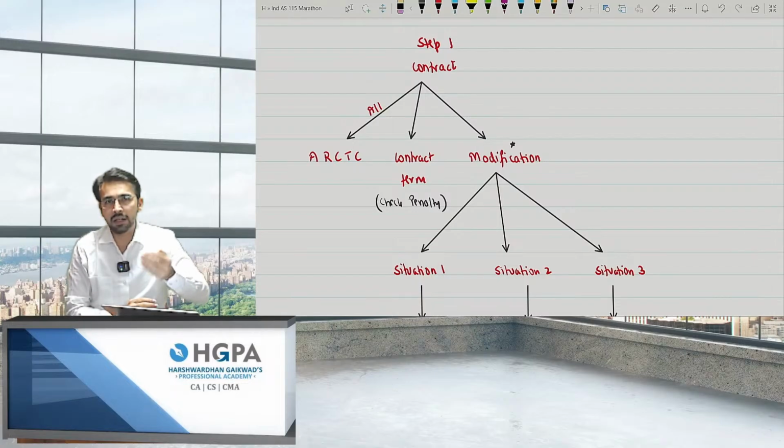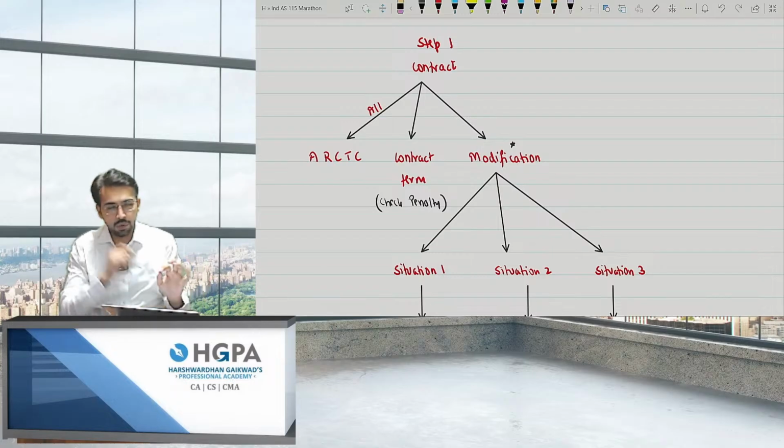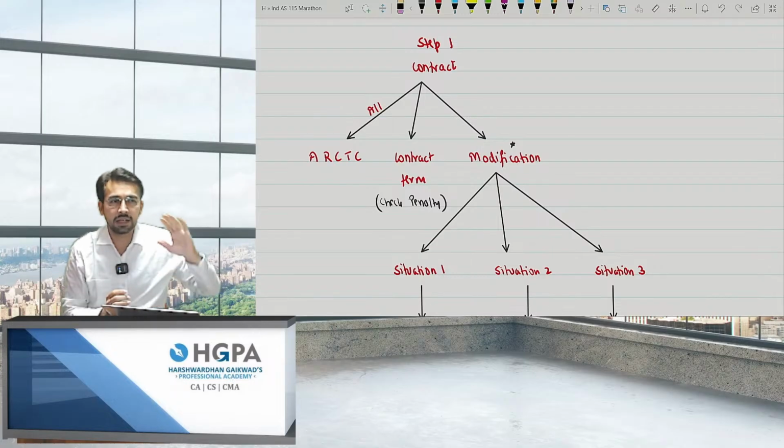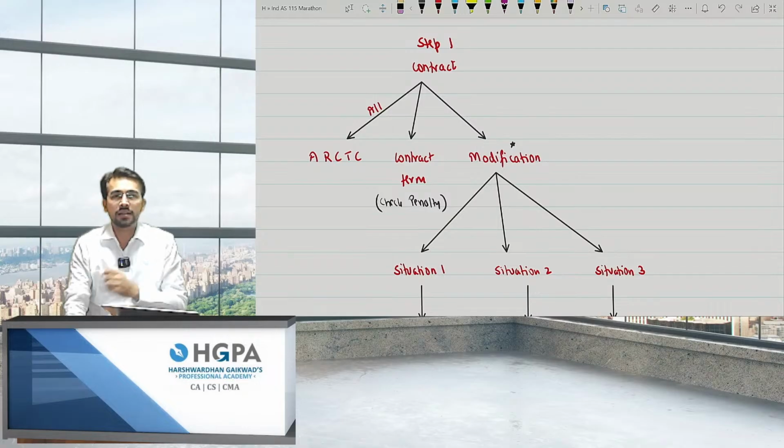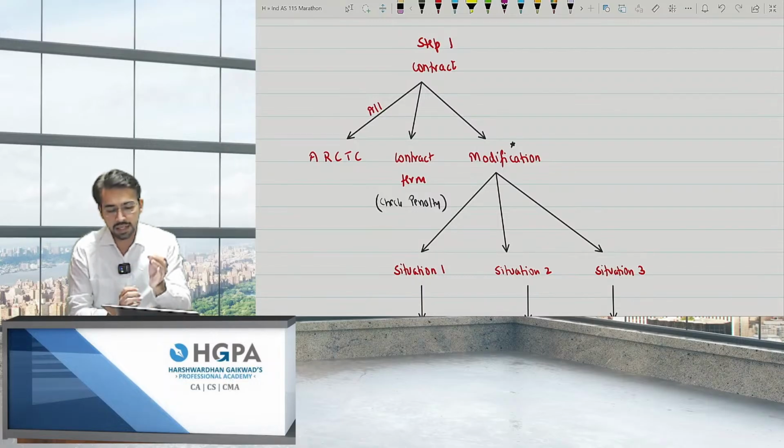You can write in your own words also. You don't have to write the proper IND AS language. You can write ARCTC. Obviously it is not a real term, it is just a memory technique. So you just have to write the important words over there. You can write in your own sentence, but these words should be there. A is approval, R is rights, C is commercial substance, T is terms, and C is nothing but collection, right? When all the conditions are satisfied, at that time it will be treated as a contract, right?